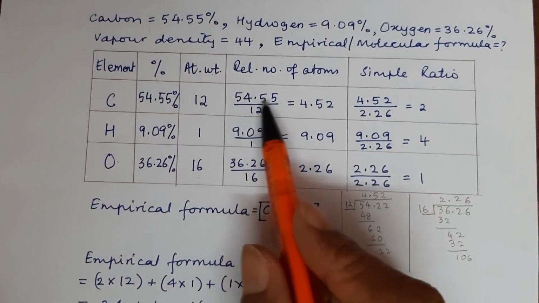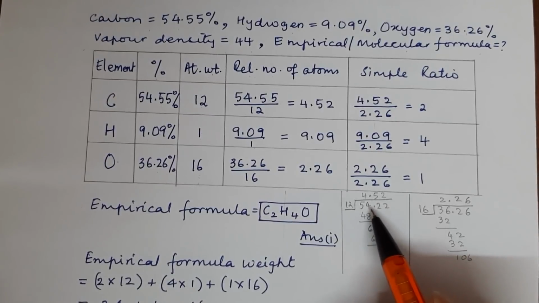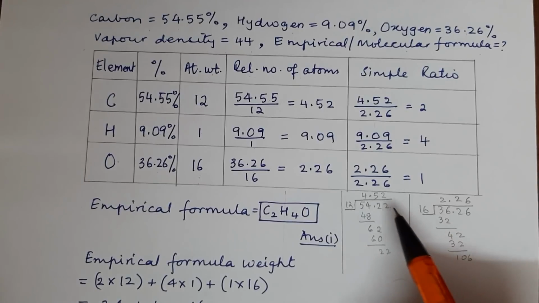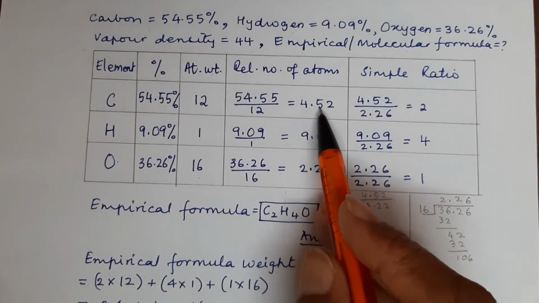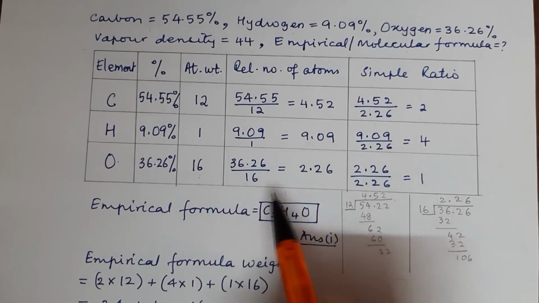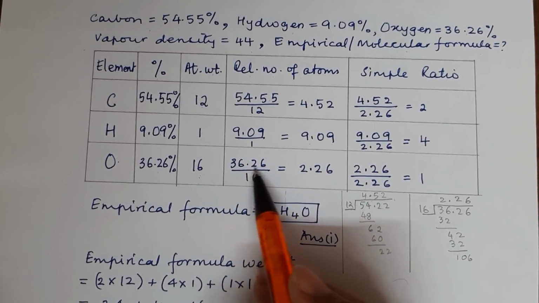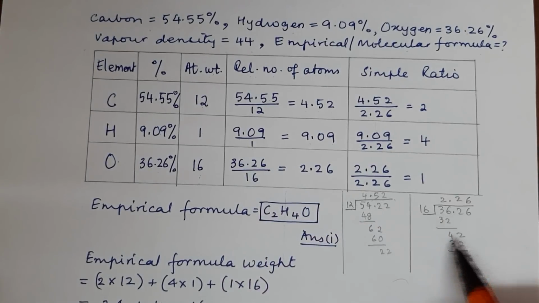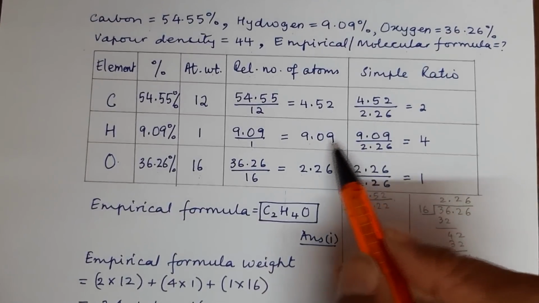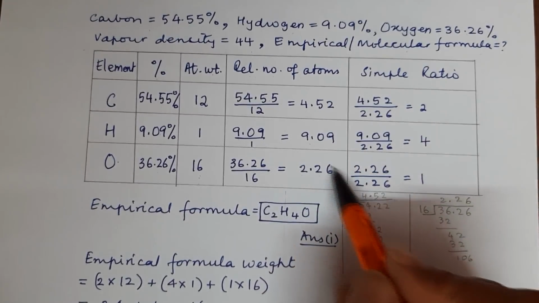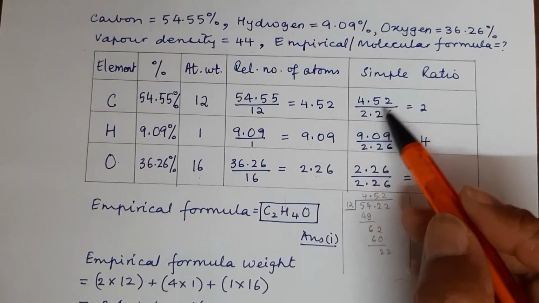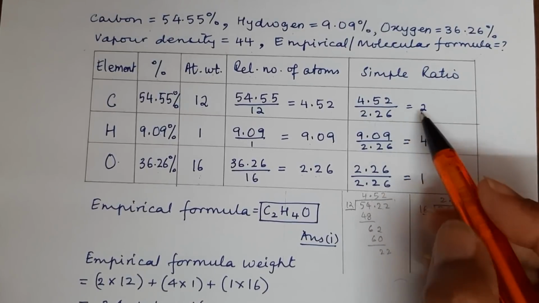So 54.55 is being divided by 12, and you can see it is 4.52, so I have written 4.52. 9.01 divided by 1 remains the same. Then oxygen, 36.26 is divided by 16, and you get 2.26. Now least of these is this, so we divide each one of these by this, so it becomes 4.52 upon 2.26, which is equal to 2.